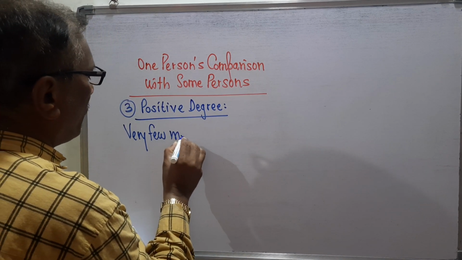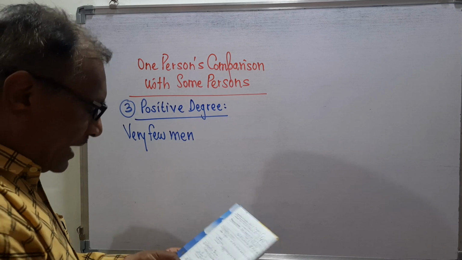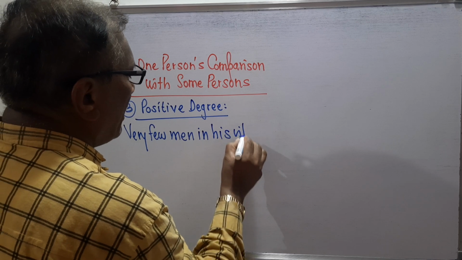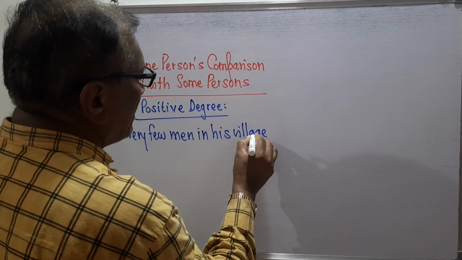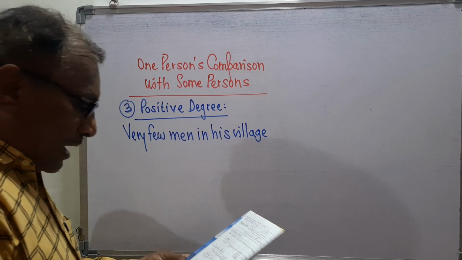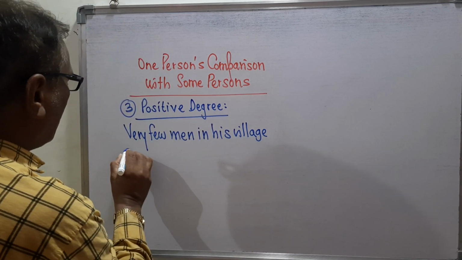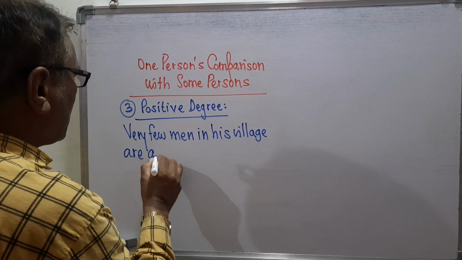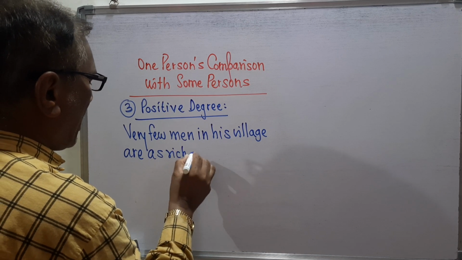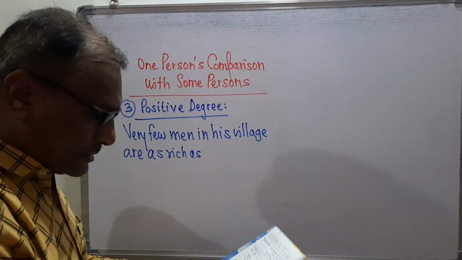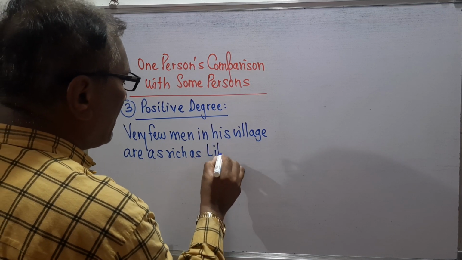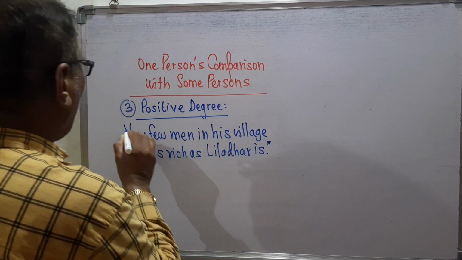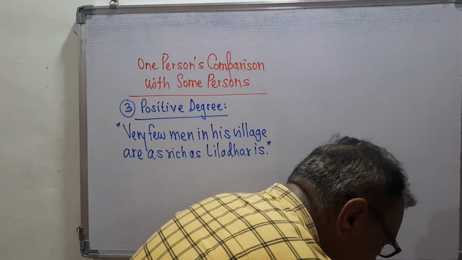Then men, very few men in his village. In his village, very few men in his village are as rich as Liladhar is. So remember now, this is the degree of positive.